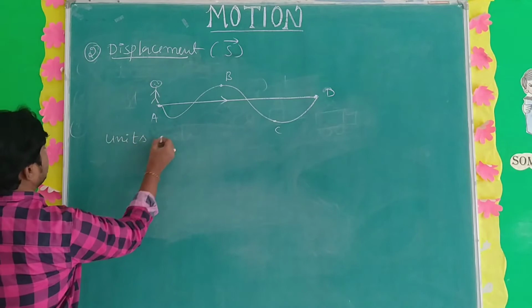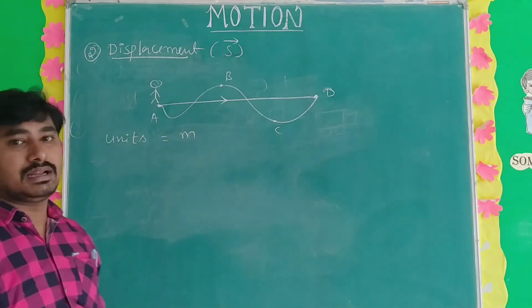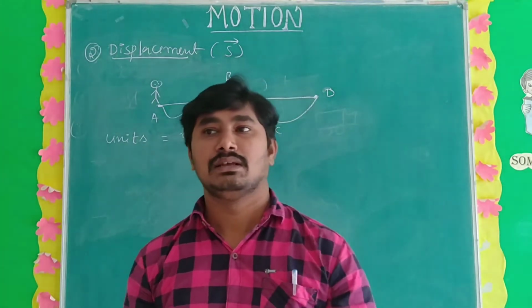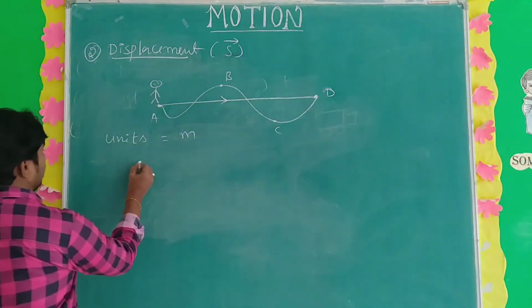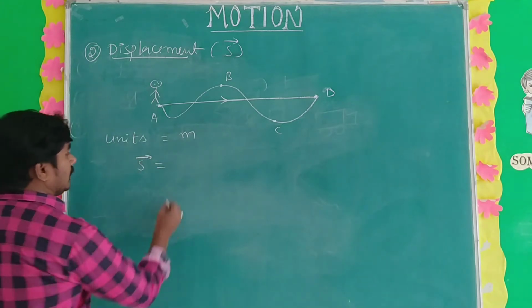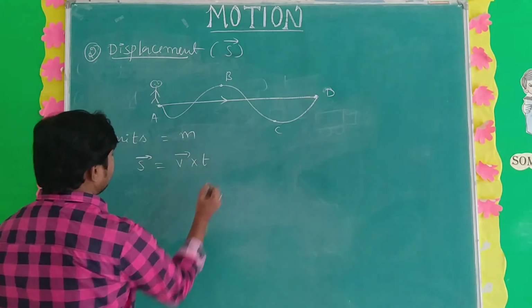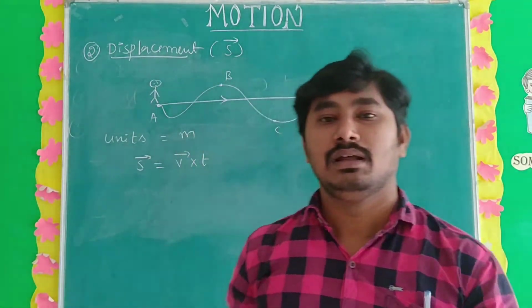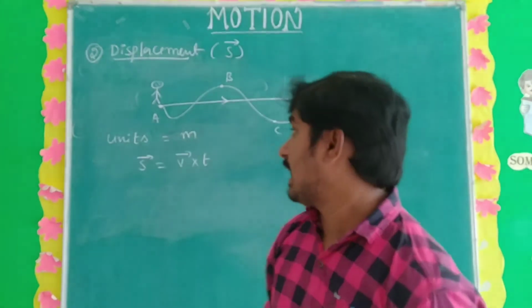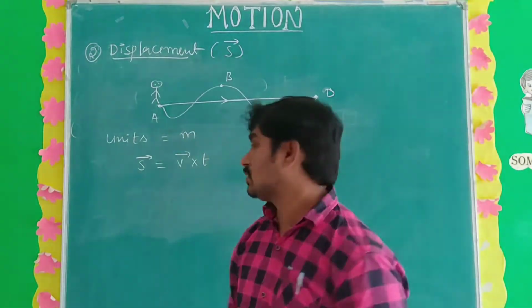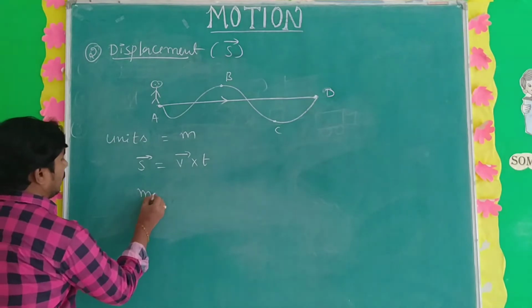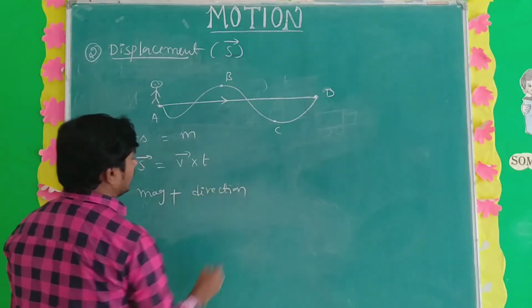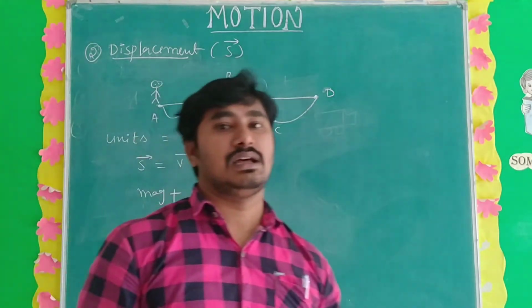So what is the unit of displacement? Same, meter only. In CGS units, centimeters. Clear? And what is the formula for displacement? Displacement S bar is equal to V bar into T, velocity into time. That is the formula for displacement. It has magnitude and direction, so displacement has both magnitude and direction. So this is a vector quantity.